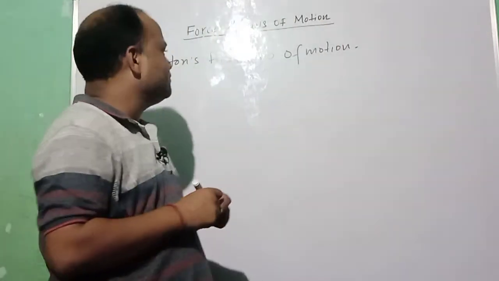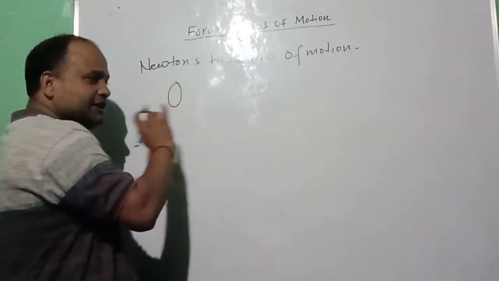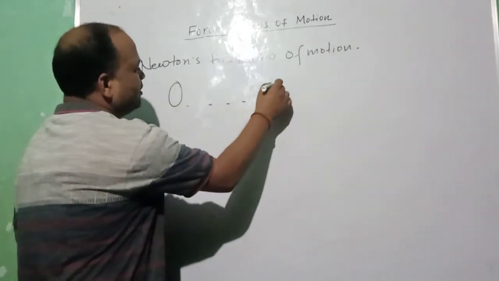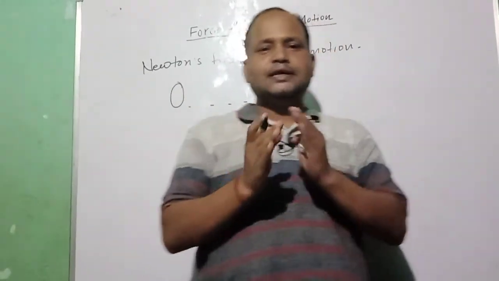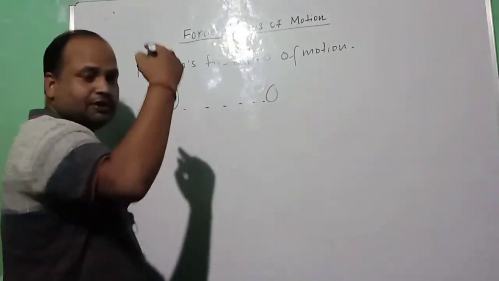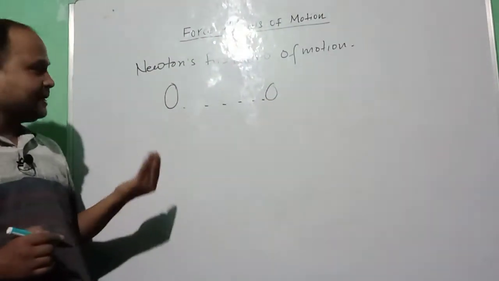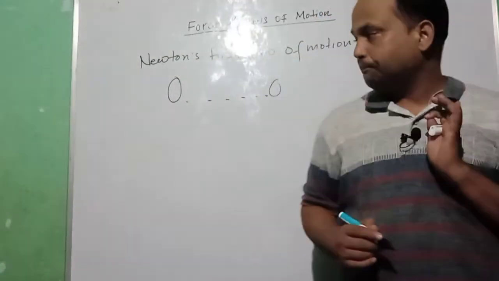Newton's first law of motion states that a body at rest or in uniform motion in a straight line will try to remain in the state of rest or of uniform motion until it is acted upon by an external force.